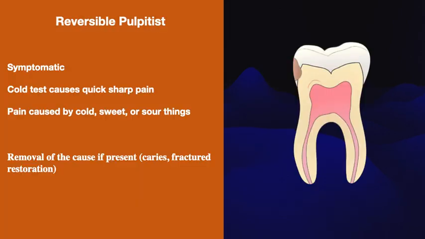In reversible pulpitis, short and sharp pain occurs that lasts only while the stimulus is applied. The short and sharp pain disappears on removal of the stimulus. Pain is usually caused by cold, sweet, or sour things. Since pulp is especially sensitive to cold stimuli, the cold test is the best method to diagnose the case. Removal of the cause, if present, such as caries or a fractured restoration, will treat the tooth pain.